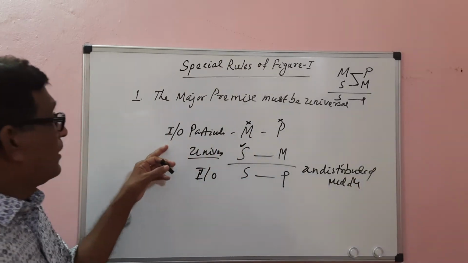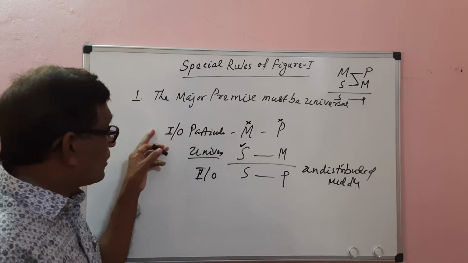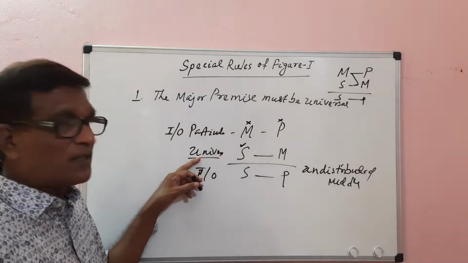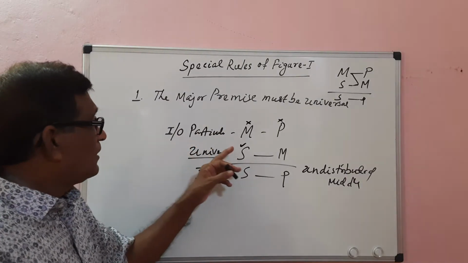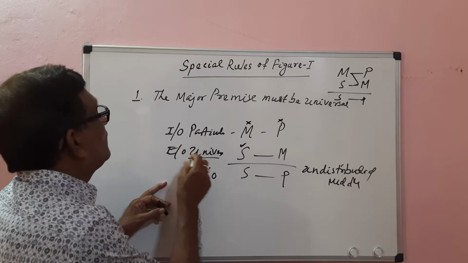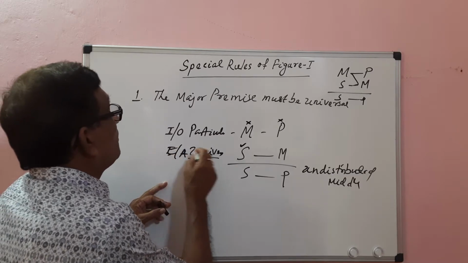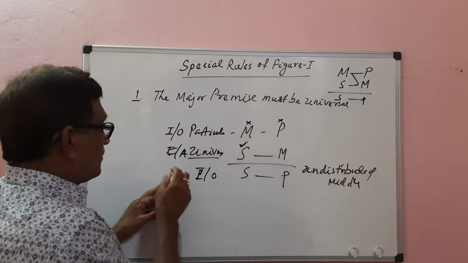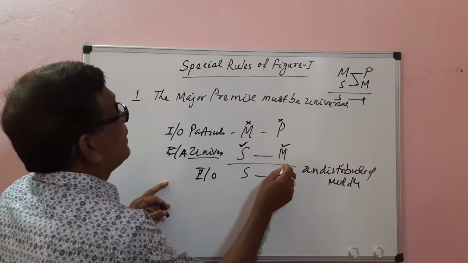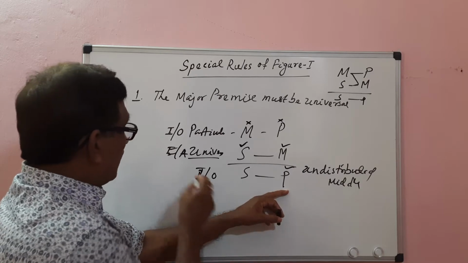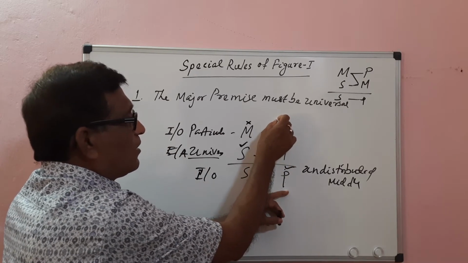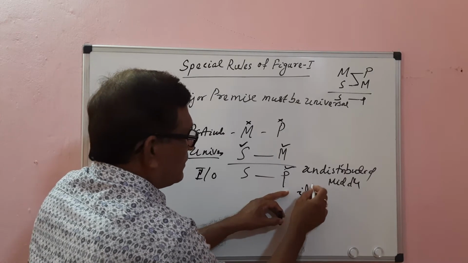So if the major premise is not universal, it must be particular. If it is particular, the minor premise must be universal, either A or E. If it is an A proposition, it distributes the subject. E distributes both subject and predicate, and a negative conclusion distributes the predicate term. So with E, it distributes the predicate term, which is not distributed in the major premise. So it leads to the fallacy of illicit major.